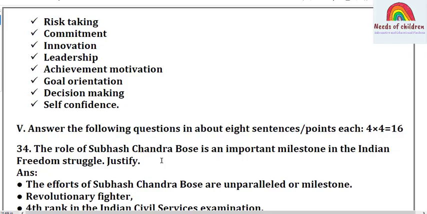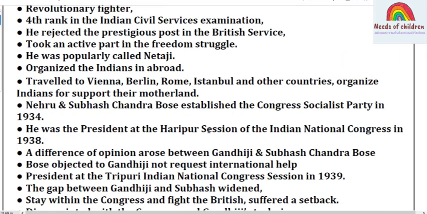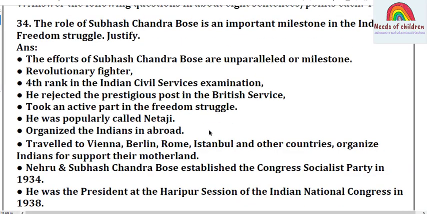Let's move on to the 4 mark questions. Answer the following questions in about 8 sentences or points each. There will be 4 mark questions, total 16 marks. Among that, question number 34. The question is like this: The role of Subhash Chandra Bose is an important milestone in the Indian freedom struggle. Justify. This is the question. It is from the history, the freedom struggle.